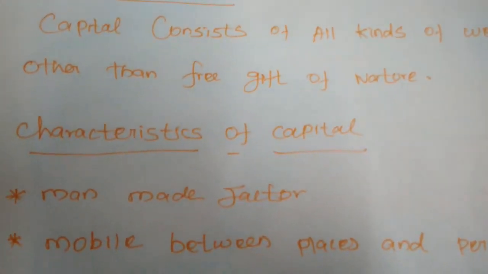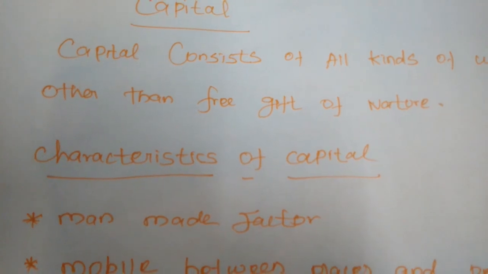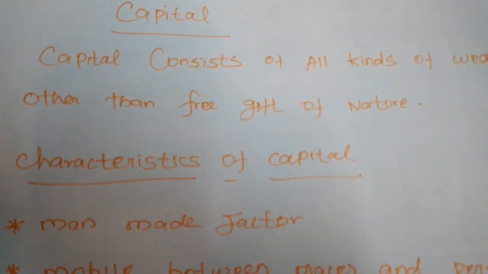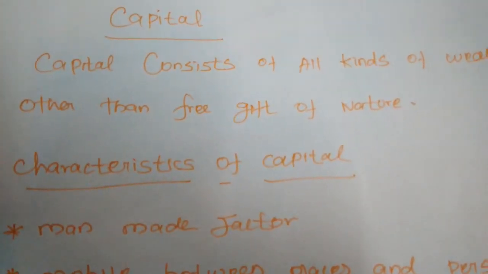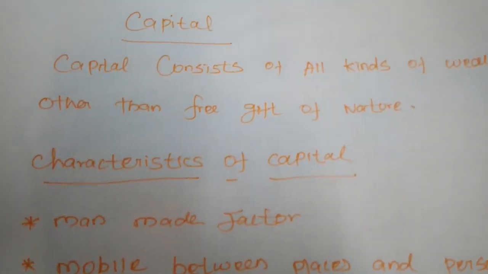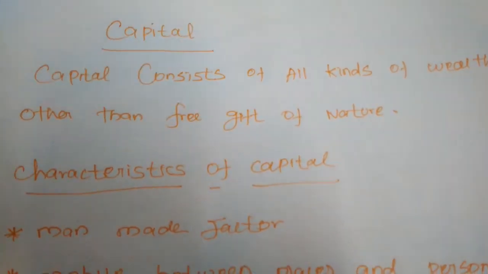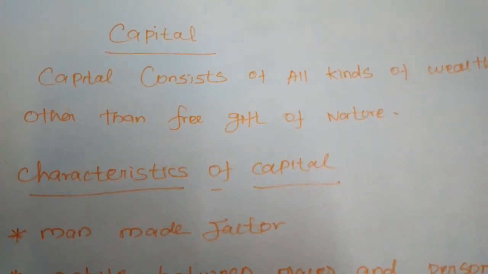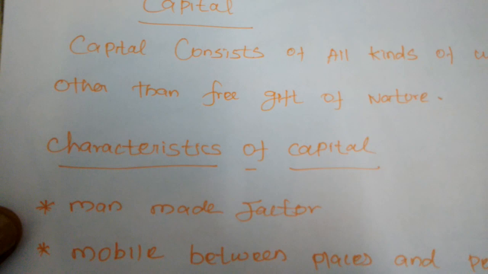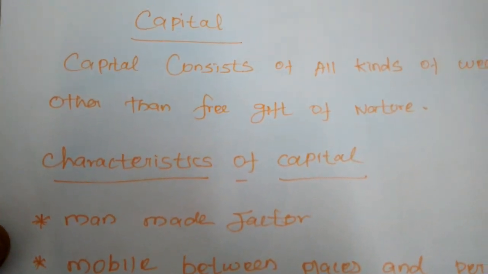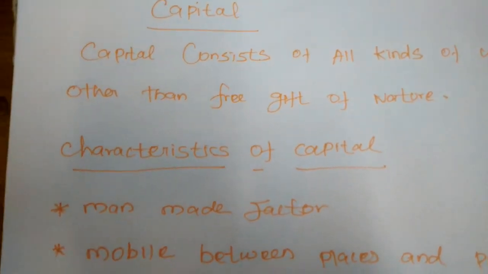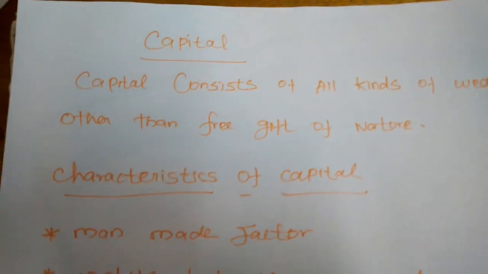But even though, the free gift of nature is considered a type of wealth. So Marshall says capital consists of all kinds of wealth other than free gifts of nature, which yield income. Wherever we have the possibility of earning income, all those things are considered wealth, and such wealth is also considered capital. Like that, Böhm-Bawerk defines it as a produced means of production. So it is a stock concept. Capital is a stock concept.